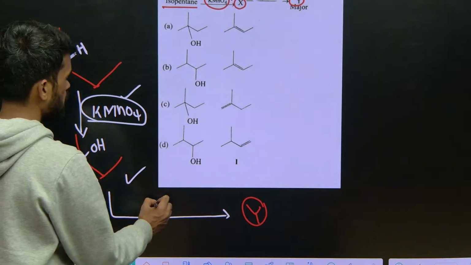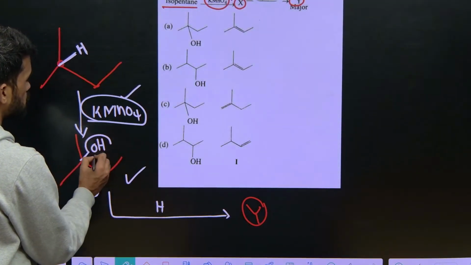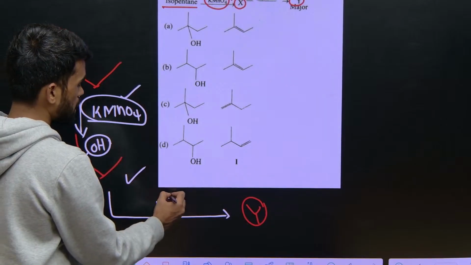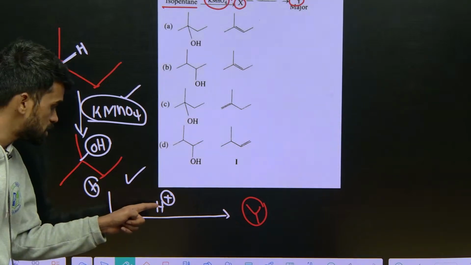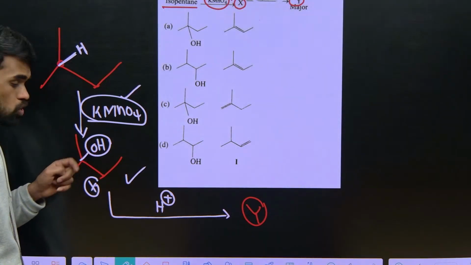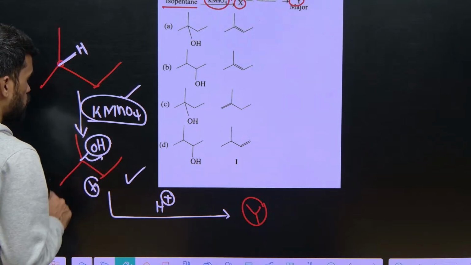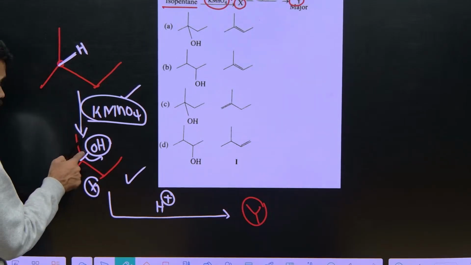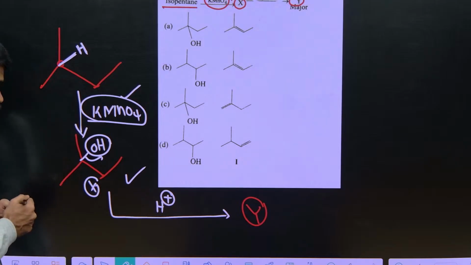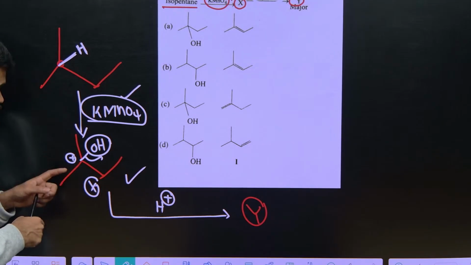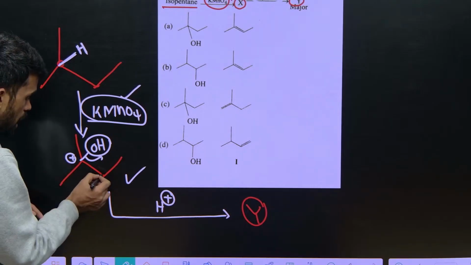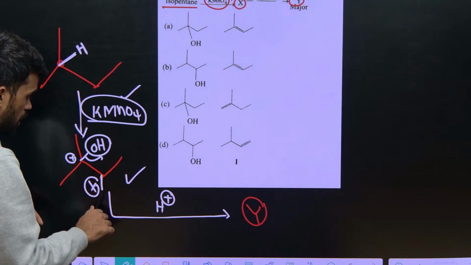Dehydration means you need to remove this OH group by adding some acid like HCl or H2SO4. So now the H plus is taken by the OH group and goes out as water. When it goes out as water, the bonded electrons are also taken by the OH group, so you generate a positive charge on this tertiary carbon. Now these are alpha positions, so this is an alpha hydrogen.